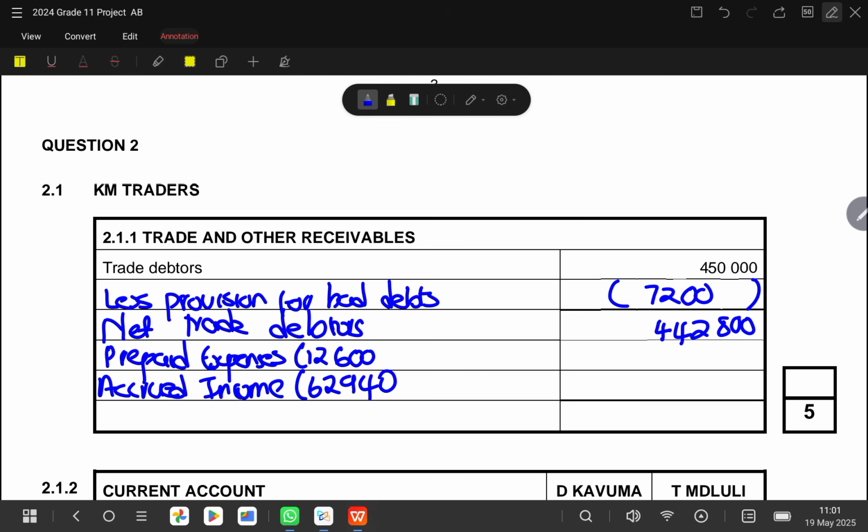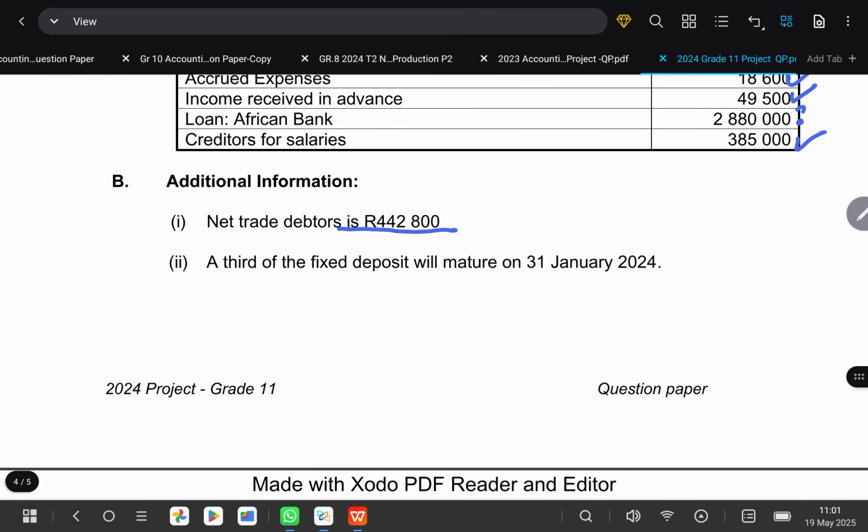And then after this, we continue. They're saying that a third of the fixed deposit will mature on 31 January. When they're saying a third, they're talking about one. So it's one third. A represents a single thing. So meaning that it's 1/3. So they could have said maybe a third, one third of the fixed deposit will mature on 31st January 2024.